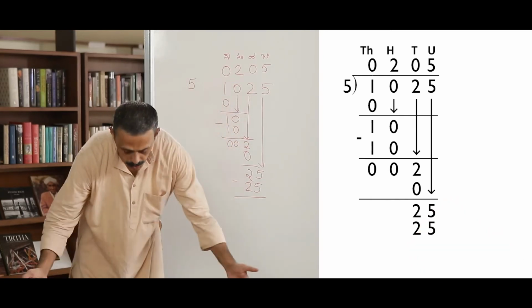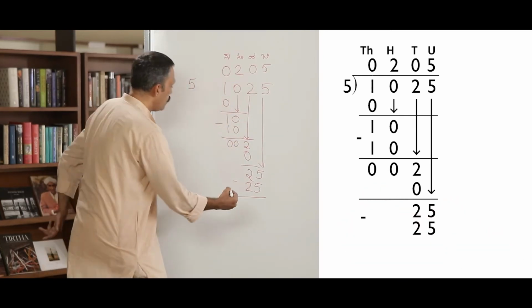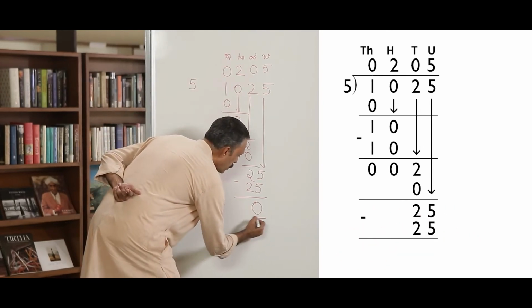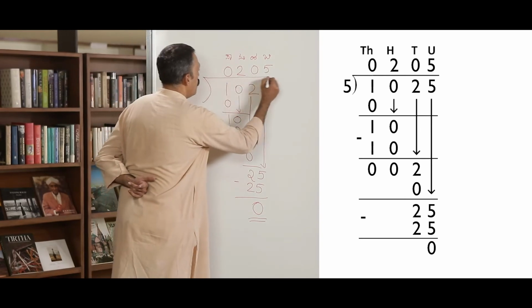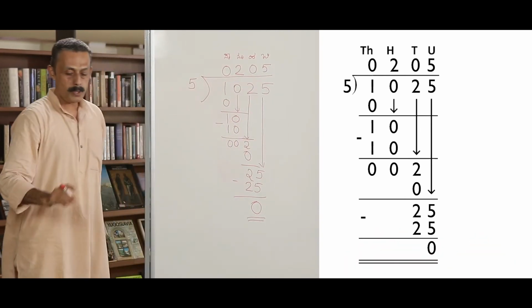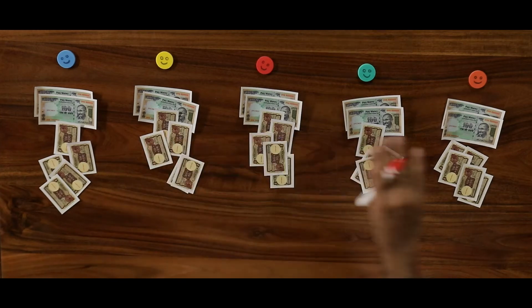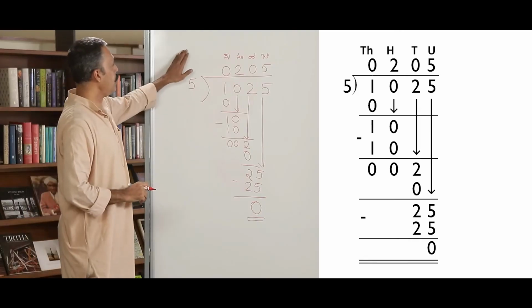What am I left with? Do I have anything left? I have nothing, that is 0. Now, we have distributed 1025 rupees to 5 people equally.